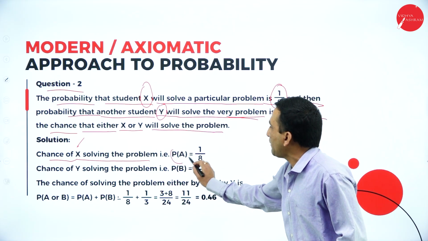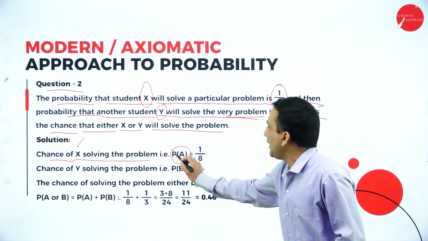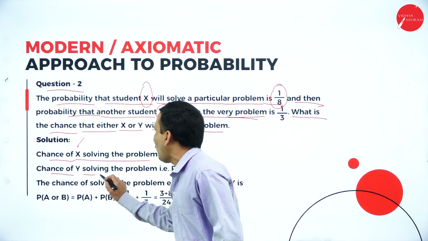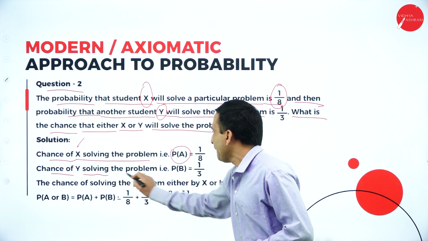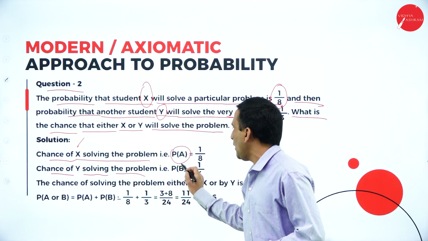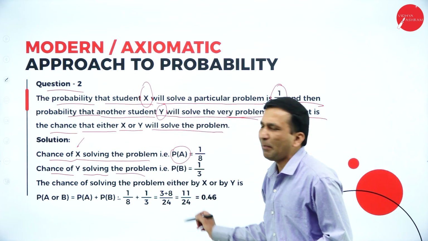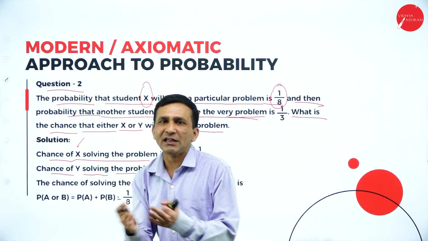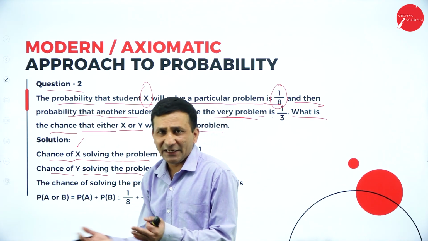So we set the probability of A, the first student, P of A, as 1 by 8. The chance of the second student solving the problem, P of B, we set for event B, the second student, as 1 by 3. Now we are going to take the addition theorem. We are following the addition theorem.